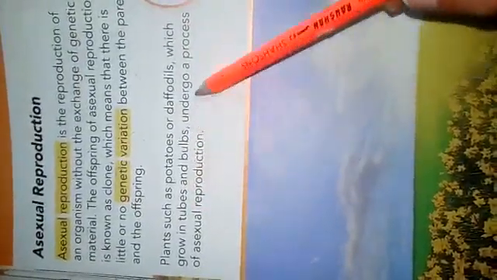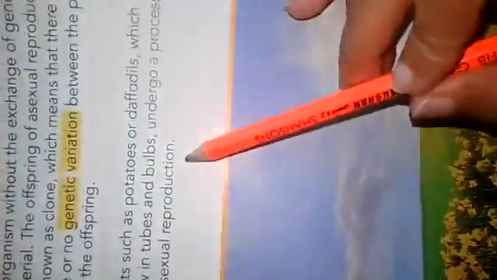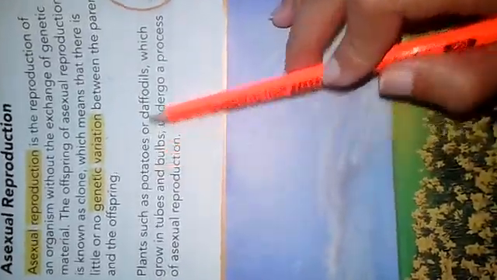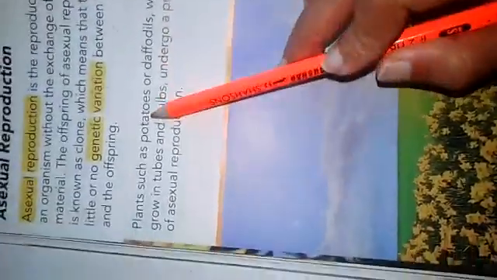Plants such as potatoes or daffodils, which grow in tubers and bulbs, undergo a process of asexual reproduction. In these lines, they have given you the examples of asexual reproduction. Asexual reproduction occurs in potatoes and daffodils. Daffodils are flowers, and potatoes reproduce by forming a bud along their body. A small sac-like structure is formed on the body of the potato, and the parent potato turns into the offspring potato.